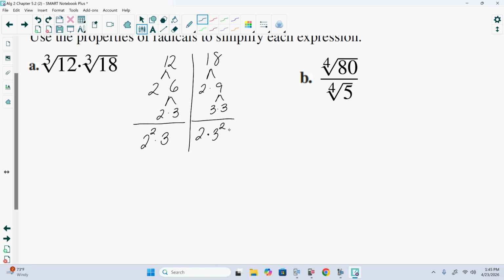And as we can see here, the cubed root of 12 is the cubed root of 2 squared times 3. The cubed root of 18 is 2 times 3 squared. There's not enough factors in either one on its own to be able to take a cubed root of it. Questions on any of this so far?